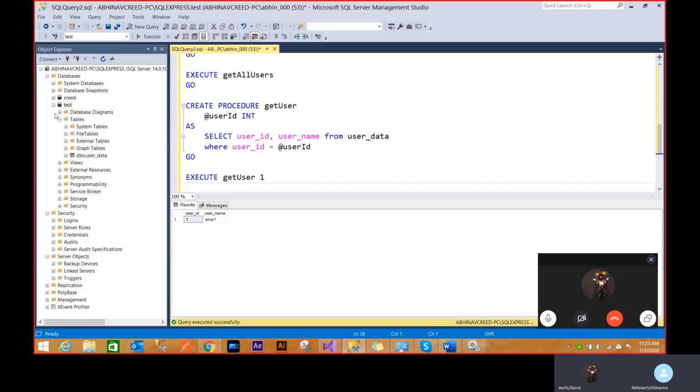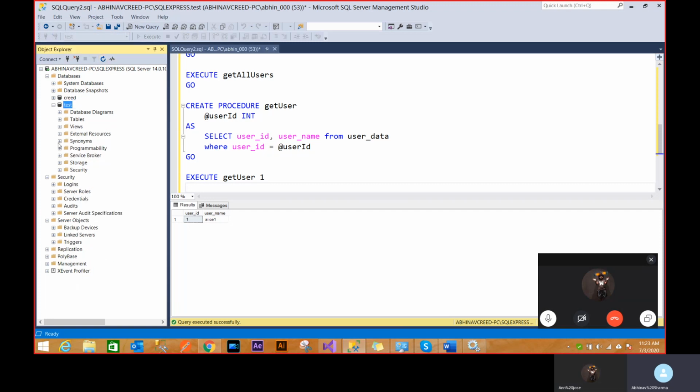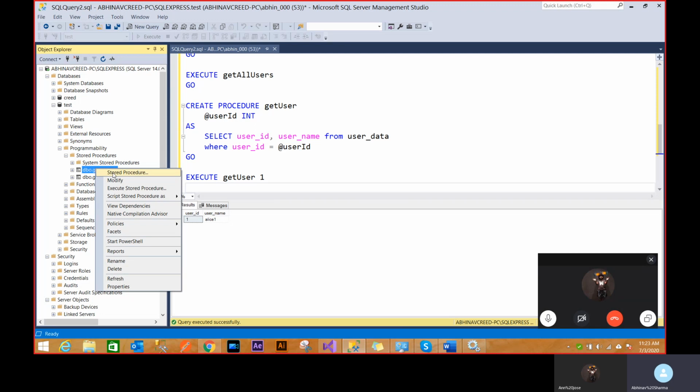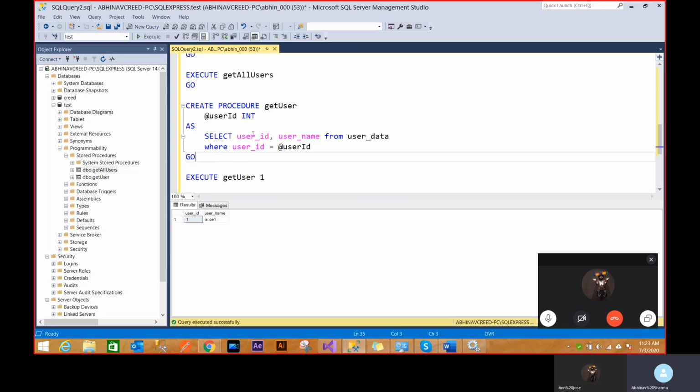Now, to see the stored procedures, if you go to Programmability and then Stored Procedures, you'll see your stored procedures here: Get All Users, Get User. All of this that I'm doing right now can easily be created by right-clicking and choosing Create Stored Procedure. This provides a pretty nice modified stored procedure statement, but it's good to know the queries, because then you can run them from C sharp.